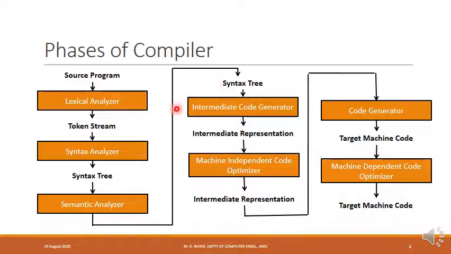The next phase in the compiler is the intermediate code generator. It converts the syntax tree to a kind of intermediate representation. The intermediate representation is close to the low-level code.